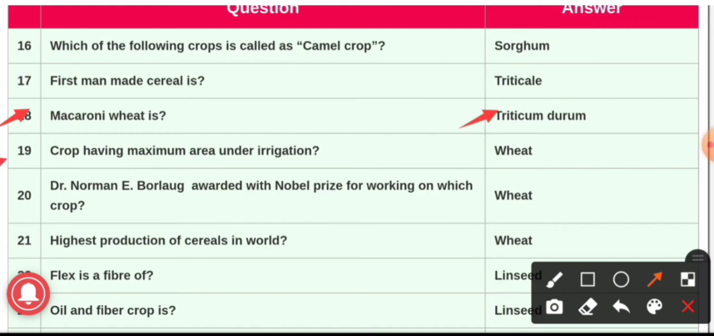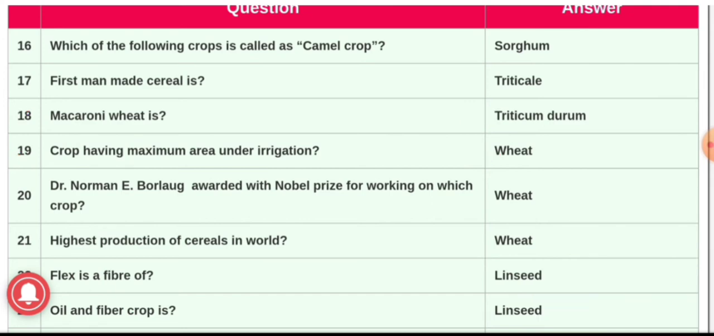We will see question number 19. Crop having maximum area under irrigation, and the answer is wheat. Wheat is the crop which is having maximum area under irrigation. Question number 20.